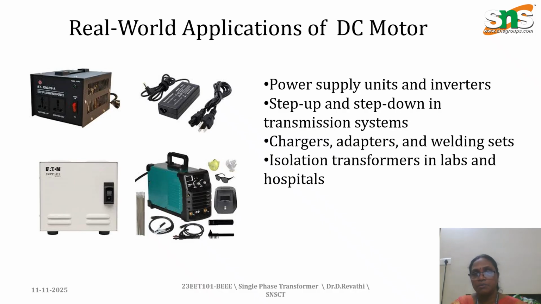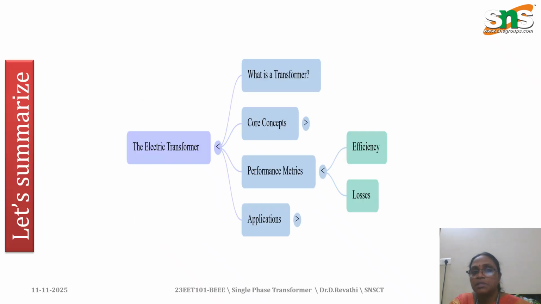The real world applications are power supply units, step up and step down transformers, chargers, adapters, and isolation transformers in labs and hospitals. We can summarize what the electrical transformer is, the core types, merits and demerits, efficiency, losses and applications we have discussed in this session.